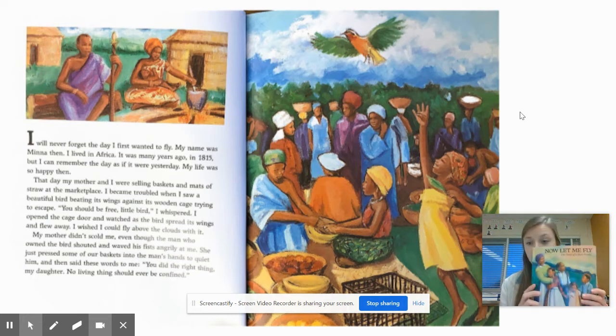So, just a little bit of background. This book is about slavery. Now, this happened back in the 1800s. It's a pretty serious book and very sad. It's part of our history, and it's sad that people were treated this way and not right at all. I think it's important, though, that we read this so we can learn about those events.